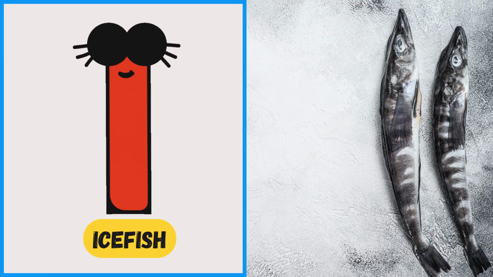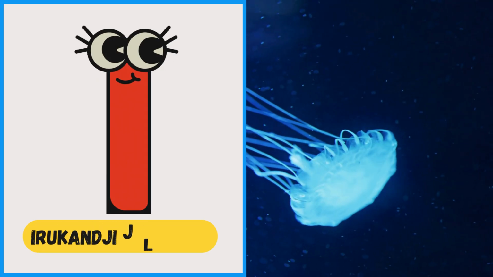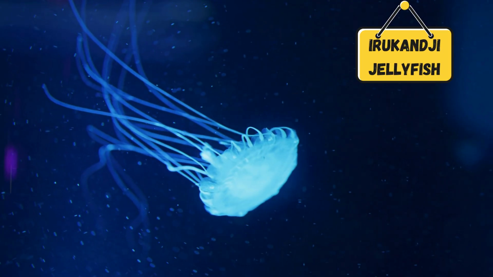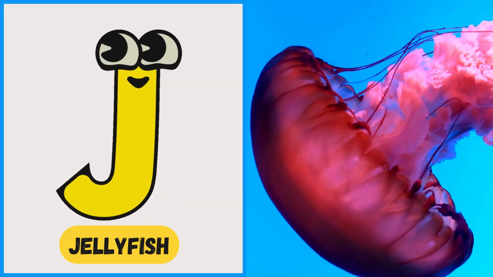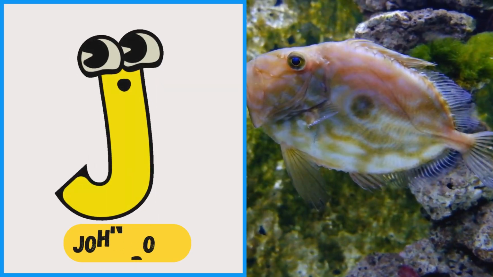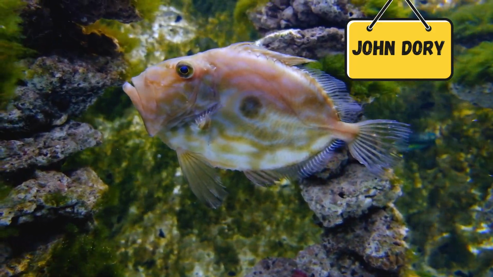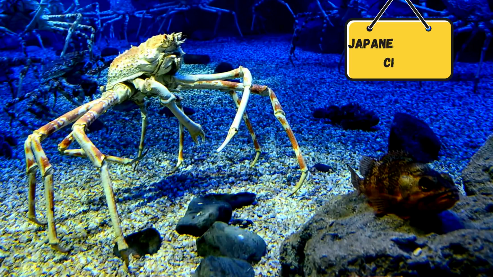I is for icefish, icefish. I is for irukandji jellyfish, irukandji jellyfish. I is for imperial shrimp, imperial shrimp. J is for jellyfish, jellyfish. J is for John Dory, John Dory. J is for Japanese spider crab, Japanese spider crab.